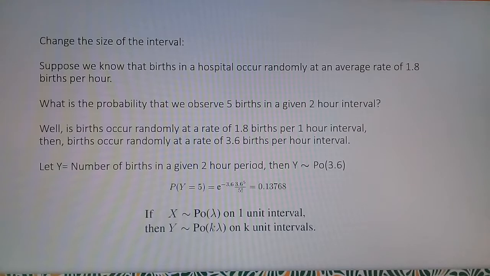Let y equal the number of births in a given 2-hour period, then y is approximately Poisson 3.6. For P of y equal to 5, we have the result 0.13768. We can say if x is approximately Poisson lambda on a 1 unit interval, then y is approximately Poisson k lambda on k unit intervals.